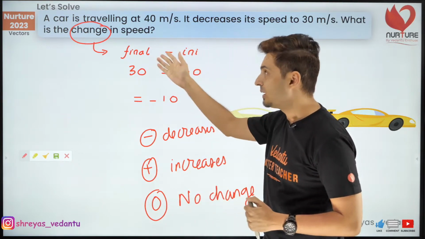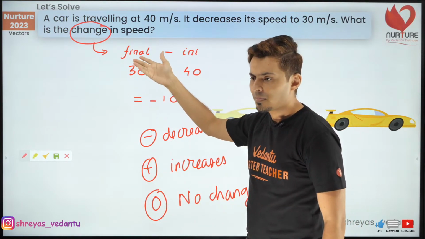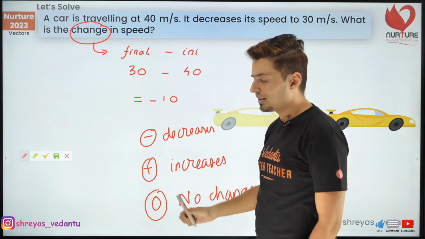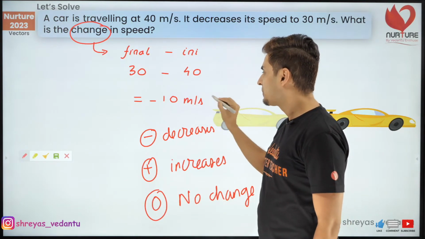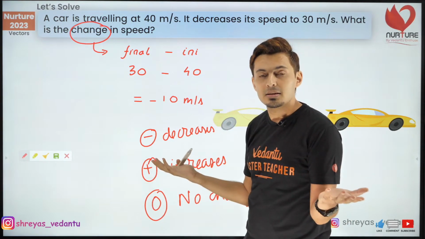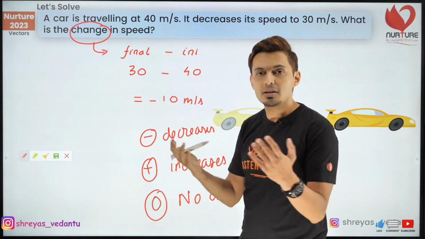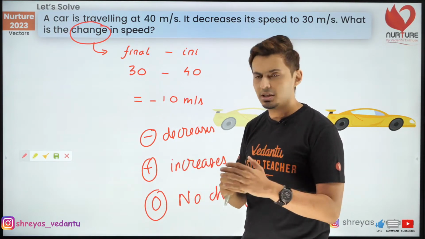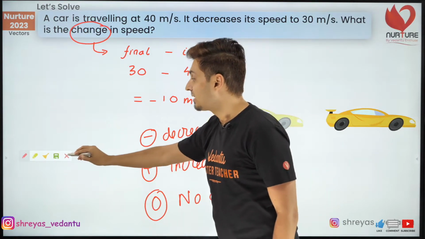So what do you think? Is speed a vector or a scalar? Yes, it's a scalar, right? Yep, it's scalar. Now, you don't have to worry about the directions. If I ask you the change in mass, you just subtract final mass and initial mass, you get the answer.